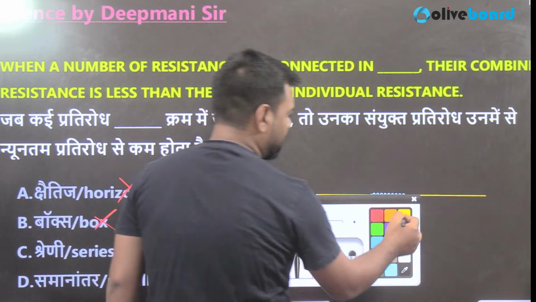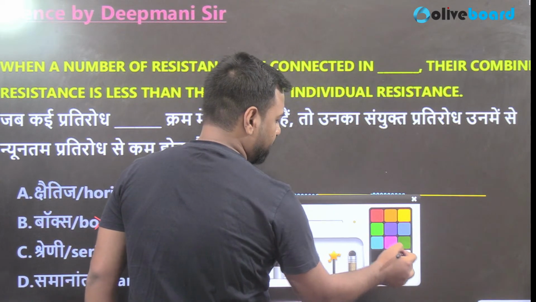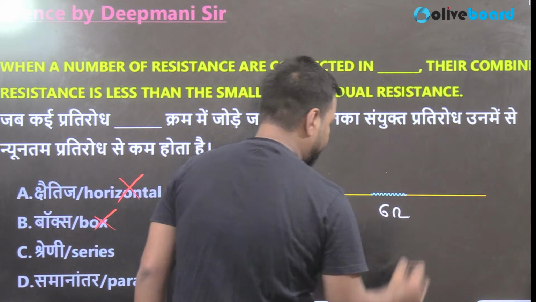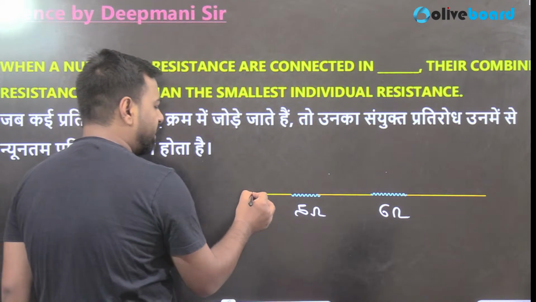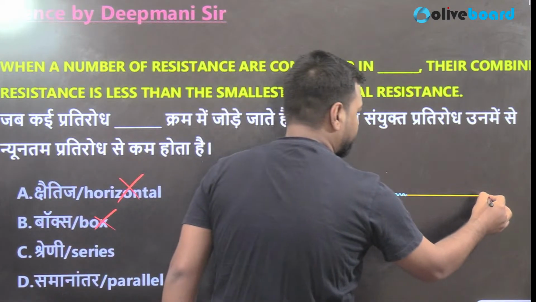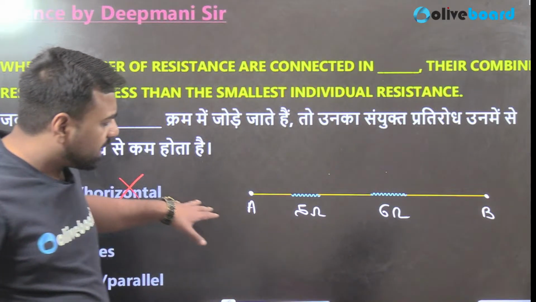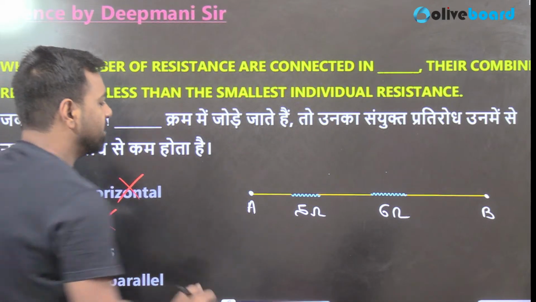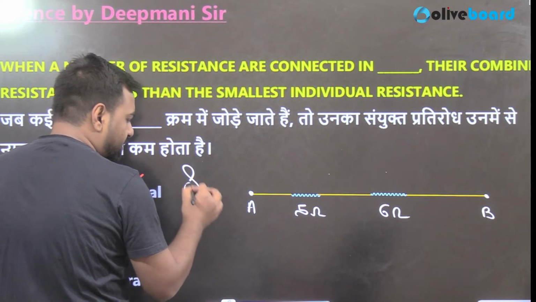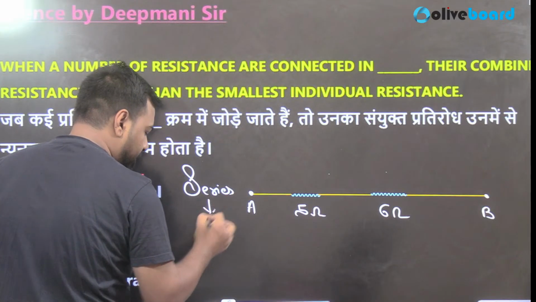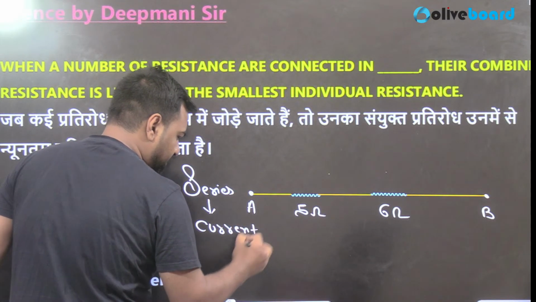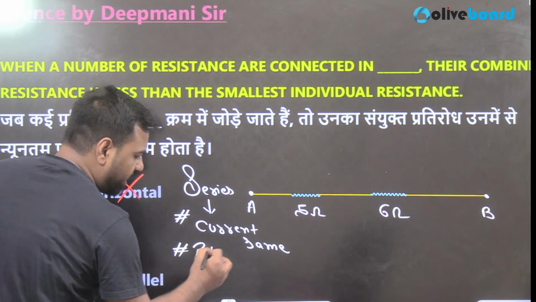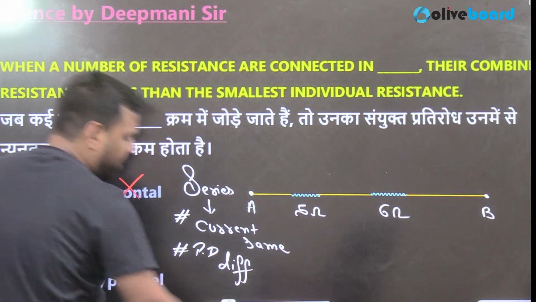Now guys, this is the best part. Let's say one resistor is 5 ohm and the other is 6 ohm, right? If I want to know the equivalent resistance between points A and B, how will you calculate? Since current has no other path when it passes here, current will be the same everywhere. So sir, this means it is a series circuit where current is the same. That's point number 1, which is very important to understand. But the potential difference is going to be different; the voltage will be different.